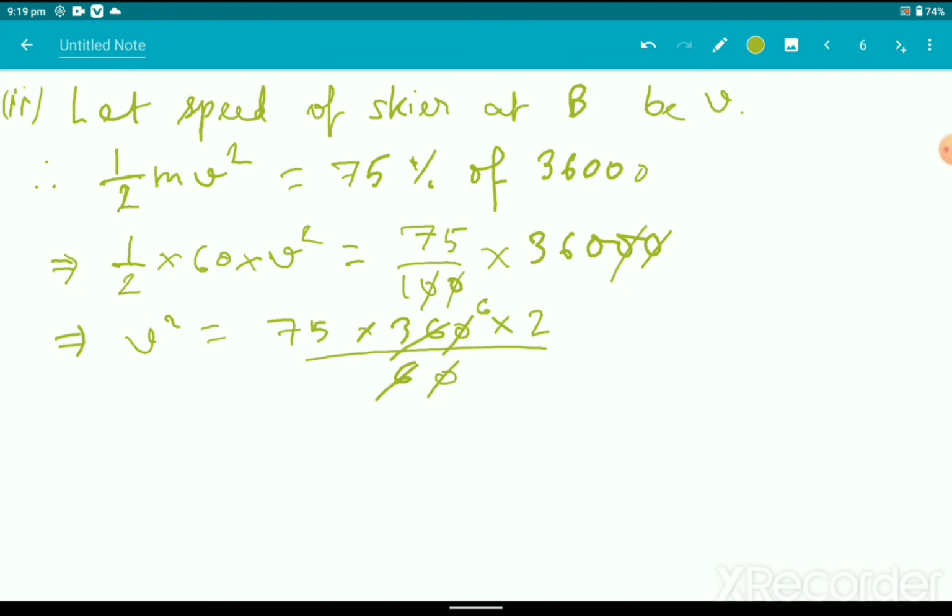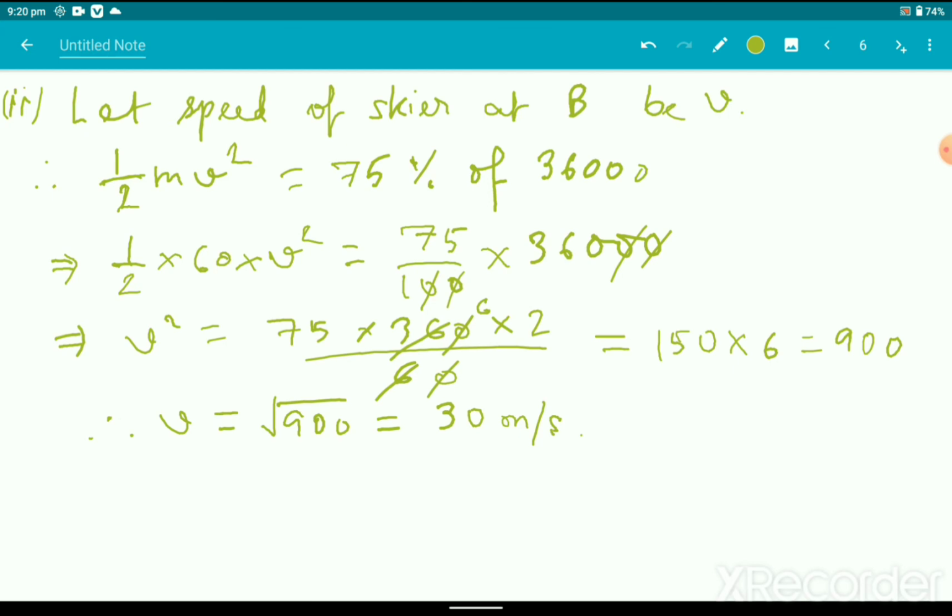Okay, so 2 into 75, 150 into 6, so this turns out to 900. Therefore velocity v is square root of 900, and that turns out to be 30 meter per second. So this is the answer. Okay, so I think all of you have rectified the mistake. So the answer is velocity 30 meter per second.